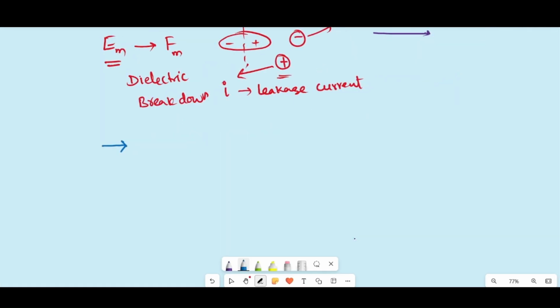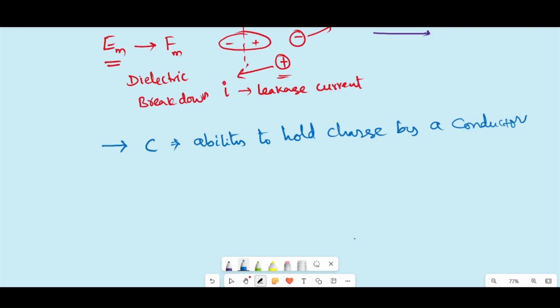This video is very important. What is capacitance? It is the ability to hold charge by a conductor at a given potential V. And what is the second point? On what factors does it depend? Size, shape, and surrounding medium.